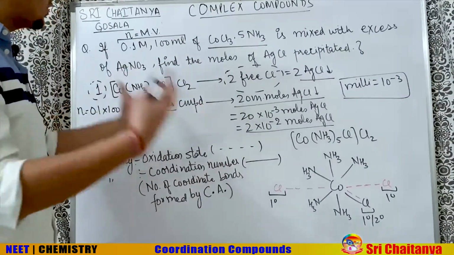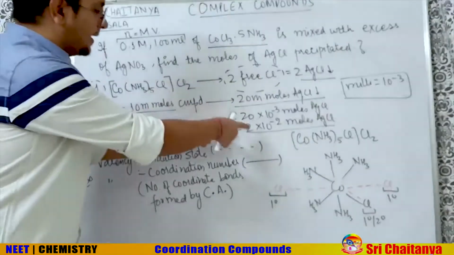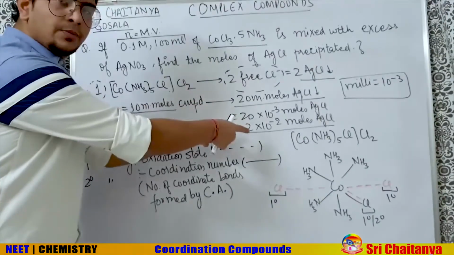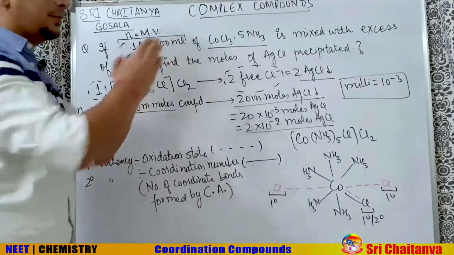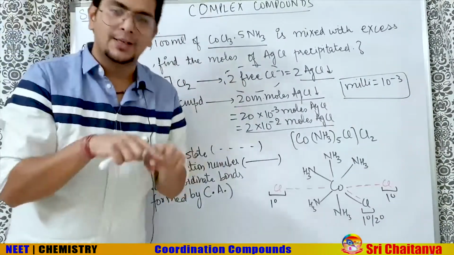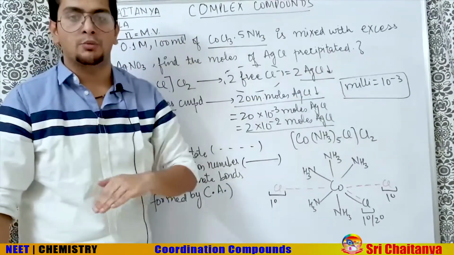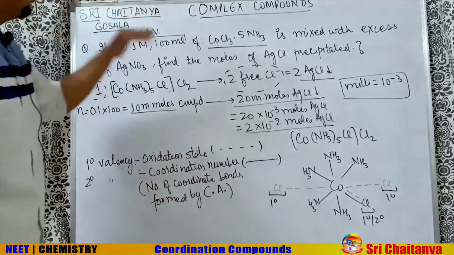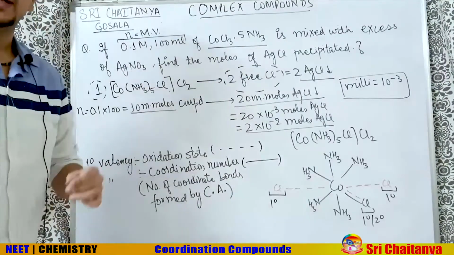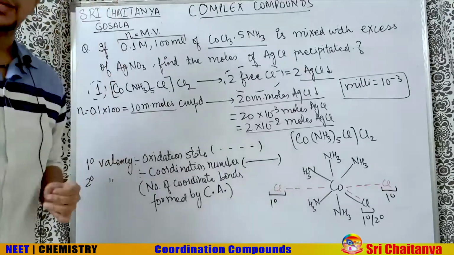Then how much will be the precipitation with 1 mole? 10 millimoles precipitate this much, so 1 precipitates 2. So we understand that 2 Cl will be outside. So we can do it both ways. The first one, I told you in the table way, when we knew the precipitate and found the formula. Now I told you that we know the formula and find the precipitate. This question is very important for the NEET examination. Make sure that you practice it well.